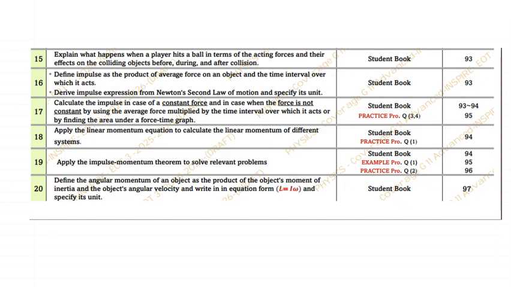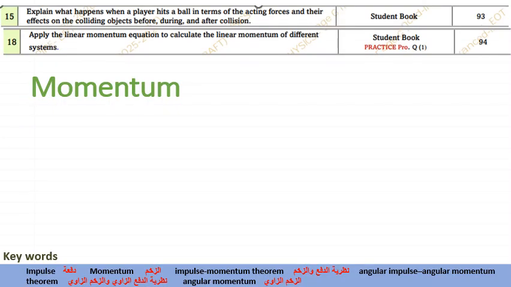Now, lesson 3 is over, only 2 questions. Now lesson 4. Lesson 4, we have around 6 questions. Question 15, 16, 17, 18 and 19, 20. The 20th question we will be discussing along with lesson 5. So hopefully we will be discussing these 5 questions together. So first let me explain the concept and then we'll go to the questions one by one. Now, look at the learning objective.